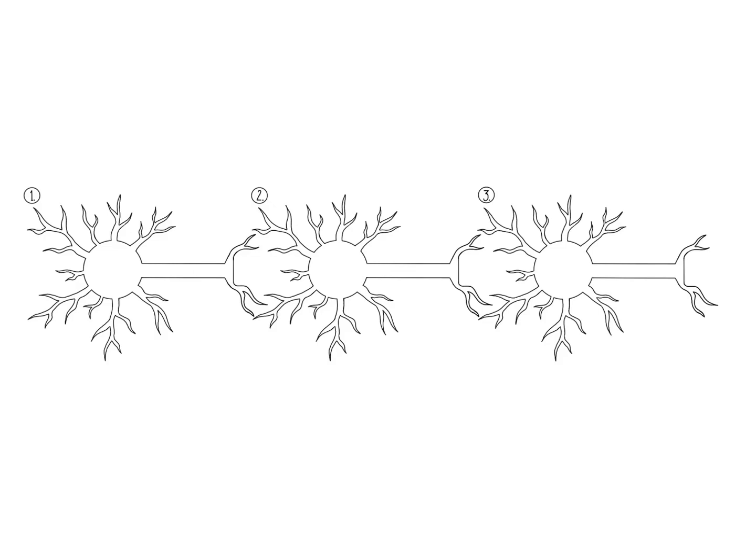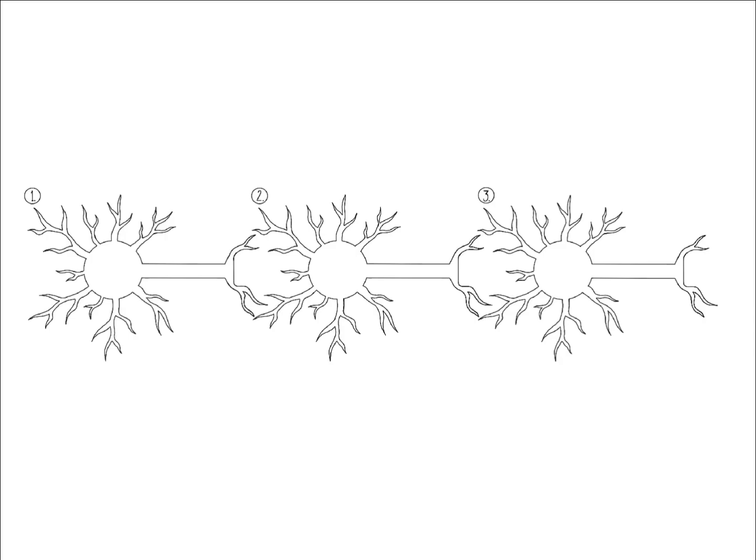Hello, my name is Megan, and today we are going to talk about how action potentials propagate along excitatory circuits in comparison to how action potentials propagate along inhibitory circuits. A circuit is the pathway of communication between cells. We will begin with the propagation of an action potential along an excitatory circuit.